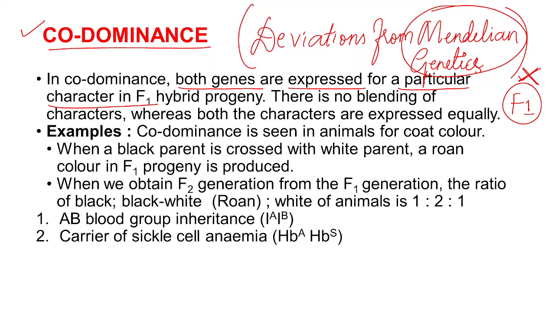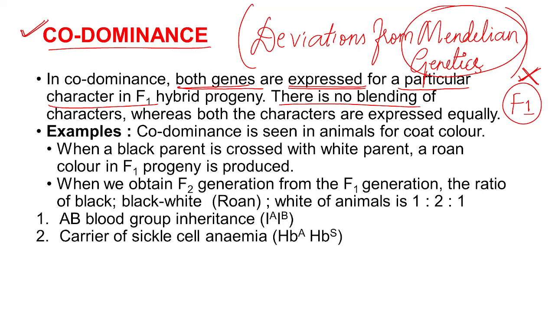By means of codominance we can prove that the Mendelian laws are not applicable for all conditions. Why? Because in some organisms we can see the condition in which both genes are expressed, or both genes are dominant in nature, and there is no blending.